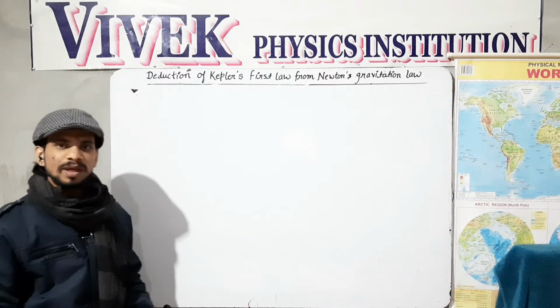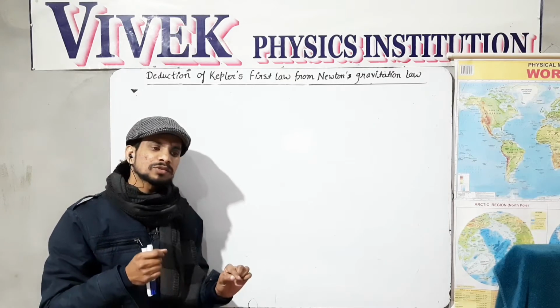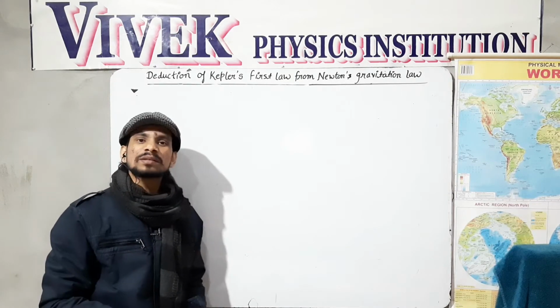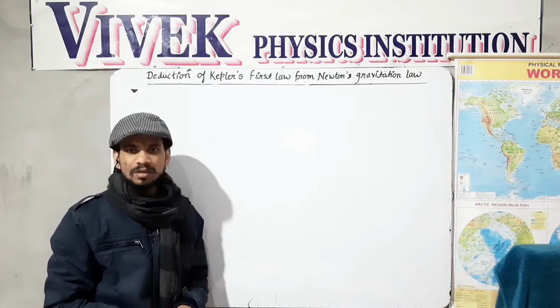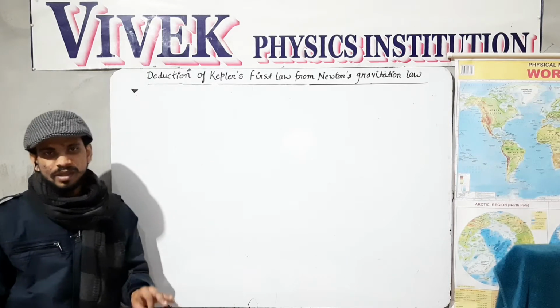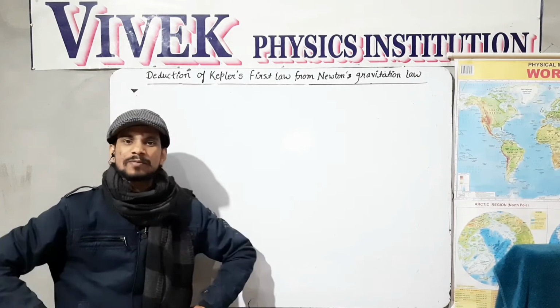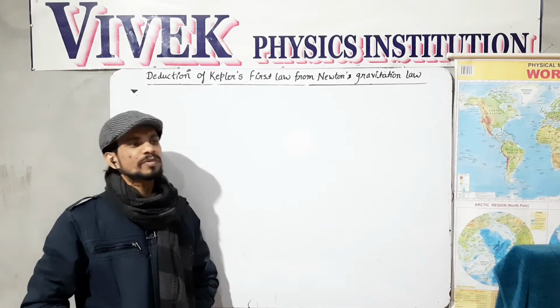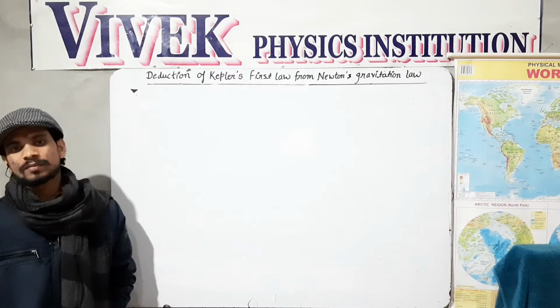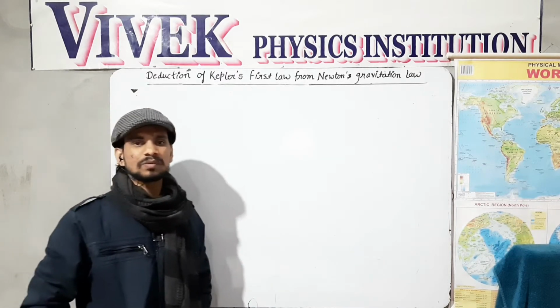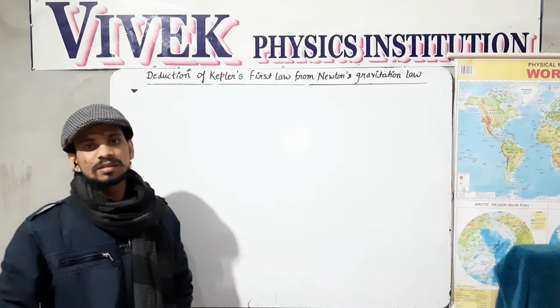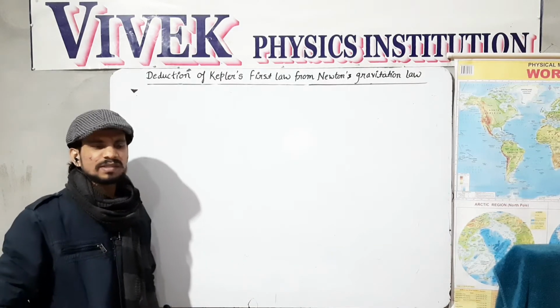In the earlier video, we also derived that the total angular momentum of any planet around the sun remains conserved, constant in direction and magnitude as well. Also, we have derived that the areal velocity of all the planets around the sun is a constant, which is nothing but L over 2m. This is a general fact.